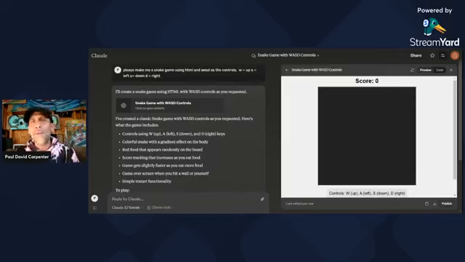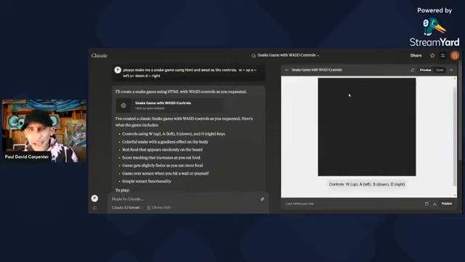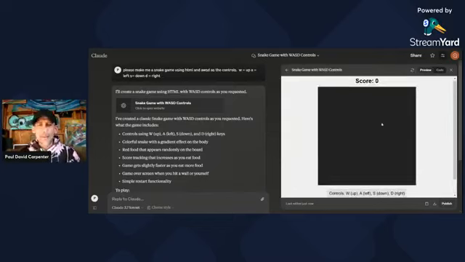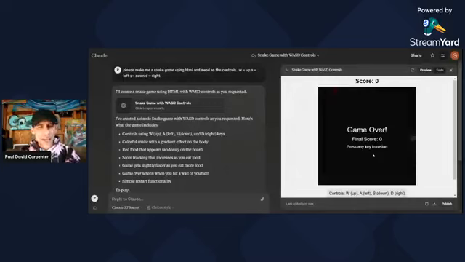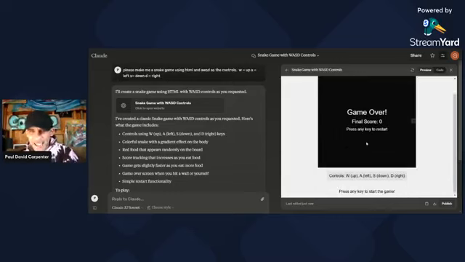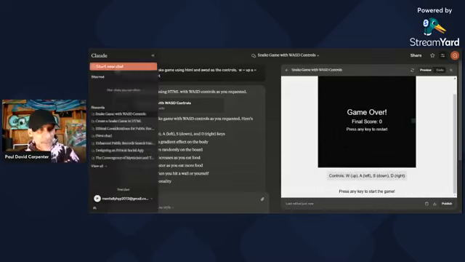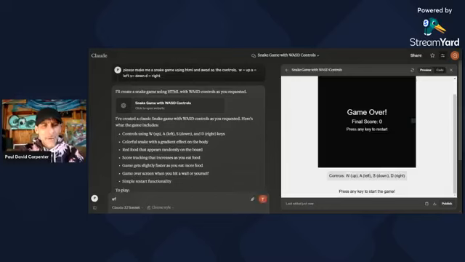So now what we've done is we've created the game and press any key to start the game. So if I press a key, oh my God, look, there's a little snake. It started working. I'll press another game. Let's see, press any key to restart. And that doesn't work. So we're going to have to go back to Claude and say, after loss, game restart does not work.